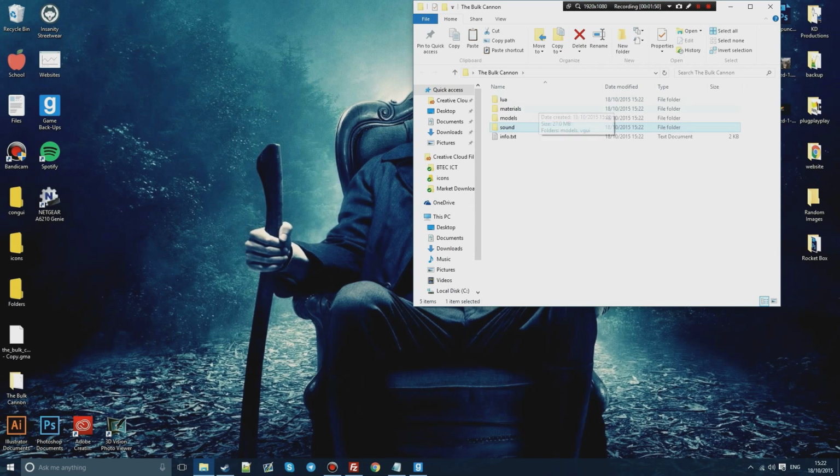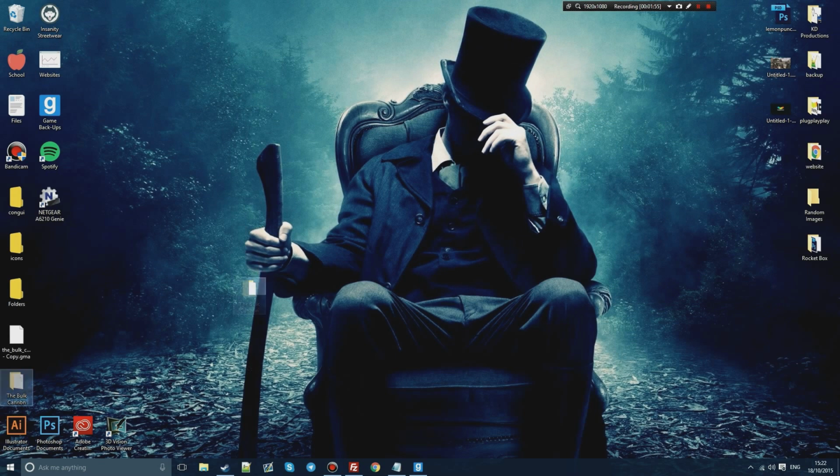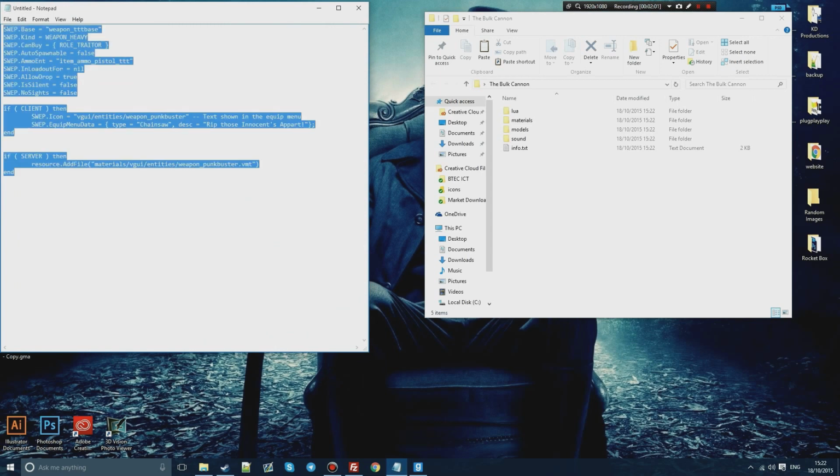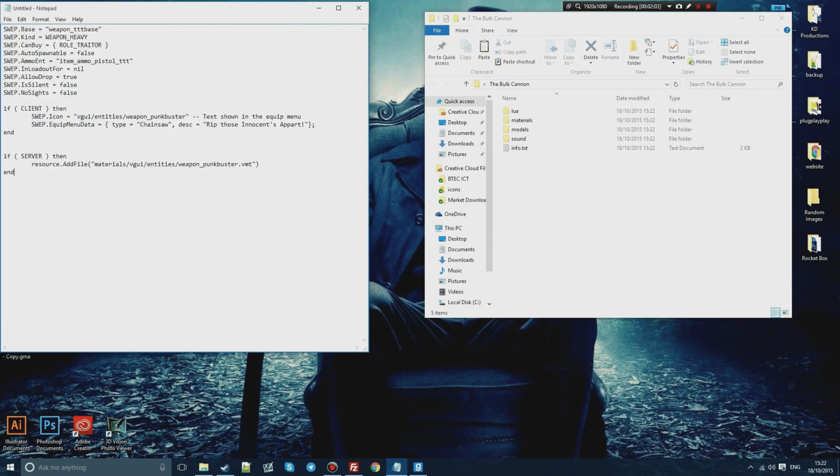It's basically how the add-on works. So we're going to need this, as it's quite important. And what we're going to do is modify this to make it work in TTT. So I have a bunch of codes written down here, which basically will allow it to work. So I'm going to keep that up.